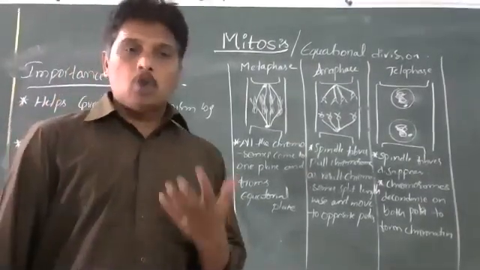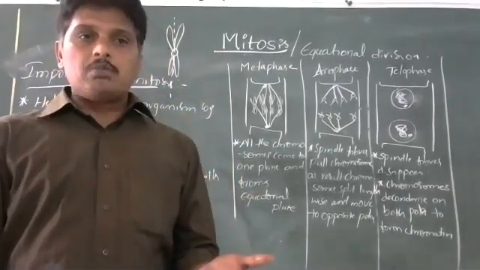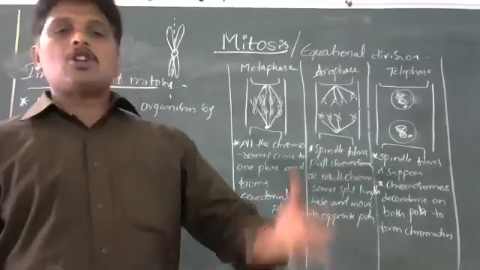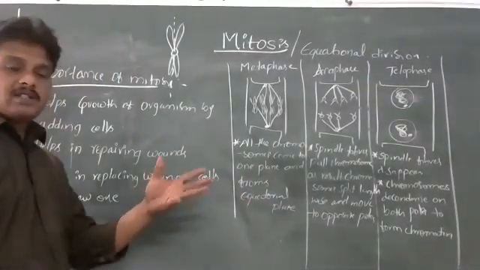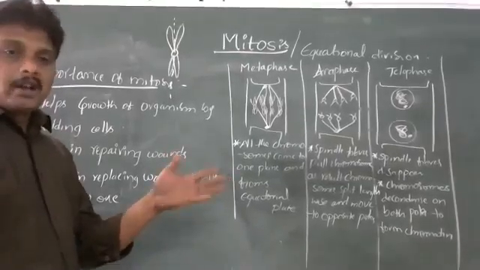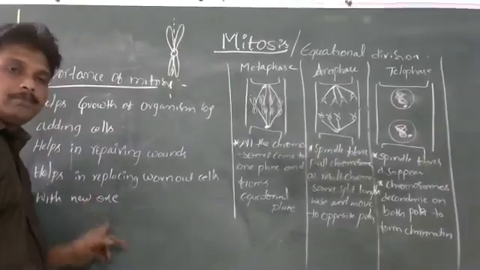Those cells are called worn out cells. Those cells should be removed and effective cells should be added to carry out the physiological activities properly. When cells are worn out, they are replaced by new cells with the help of mitosis.